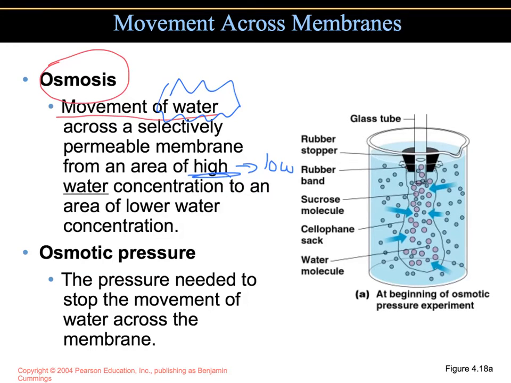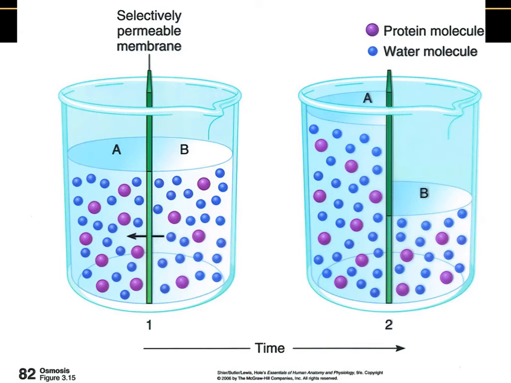Osmotic pressure is what will push the water through the membrane, because remember, water has a charge on it, and so does the inner portion of the membrane. So the water can either get through porins, aquaporins, which are proteins embedded inside of the membrane, or it can be forced through because of osmotic pressure. So this is just a nice little illustration of what would happen when we're talking about osmosis.